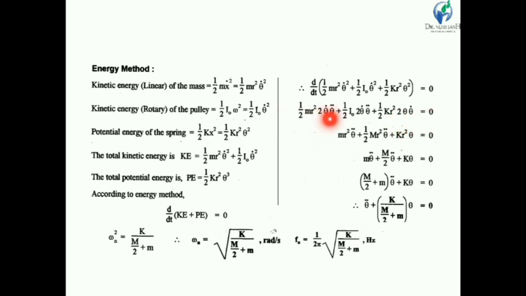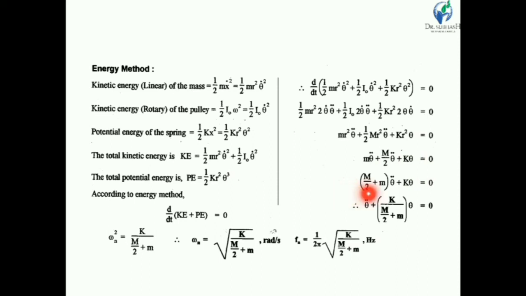Now in this equation theta dot is common, and if we simplify, we get m into theta double dot plus capital M by 2 into theta double dot plus k into theta is equal to 0.